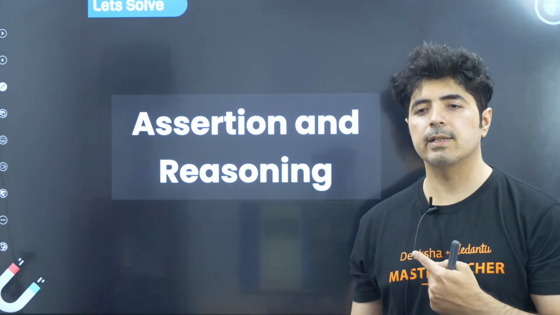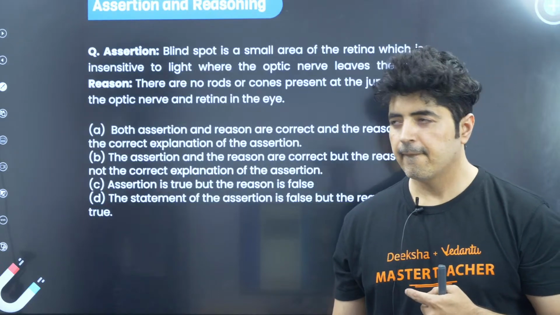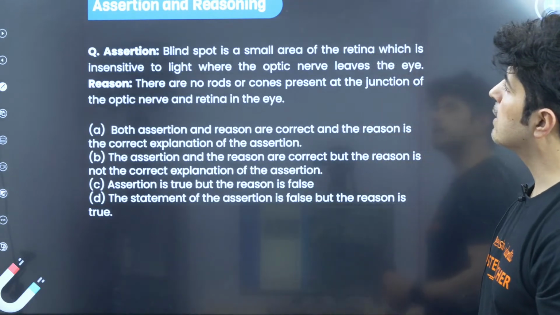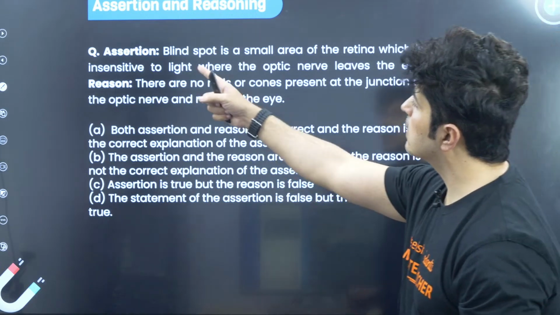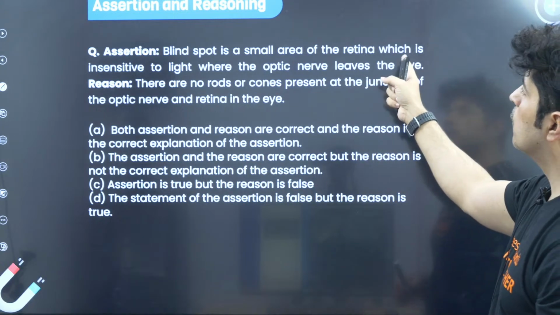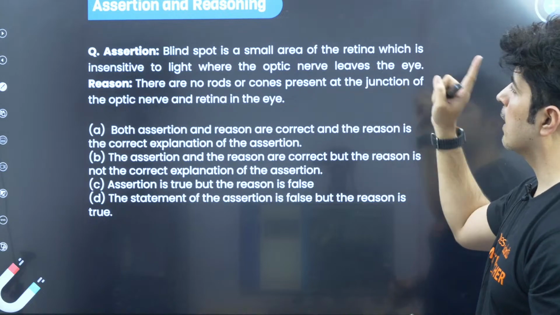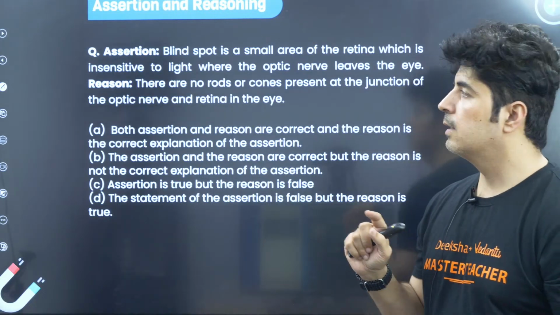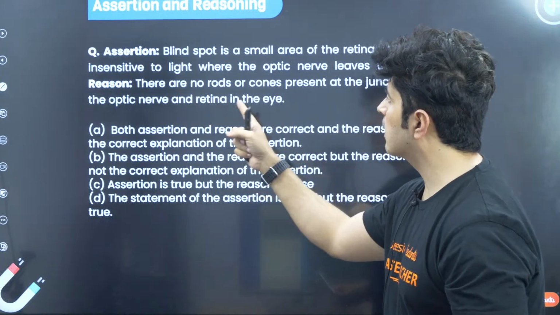Assertion and reasoning questions. Let's do some assertion reasoning questions. All right, question number 1. The assertion is: blind spot is a small area of the retina which is insensitive to light, where the optic nerve leaves the eye. The reason is: there are no rods or cones present at the junction of the optic nerve and retina in the eye.